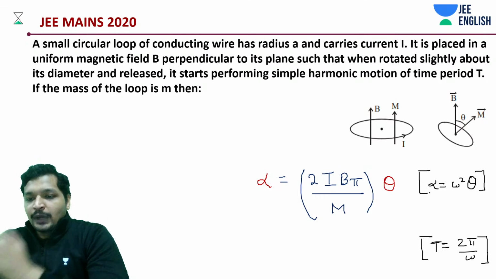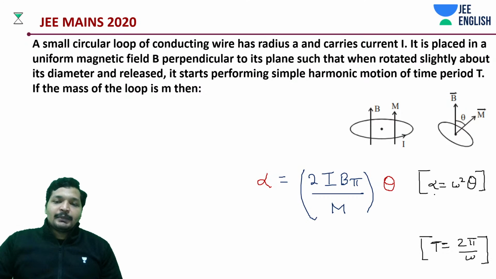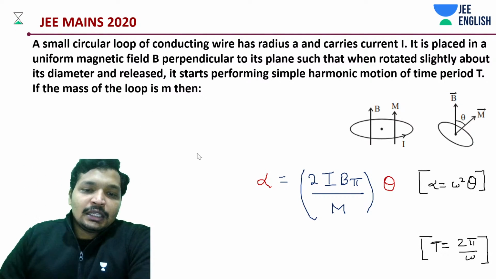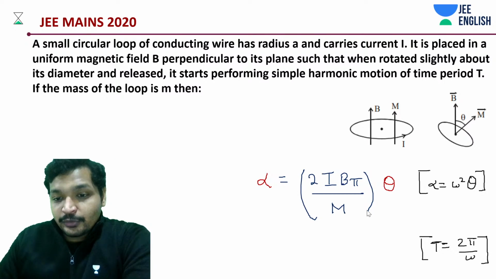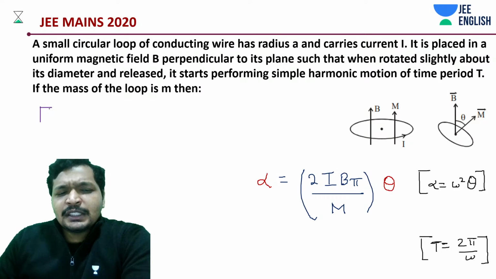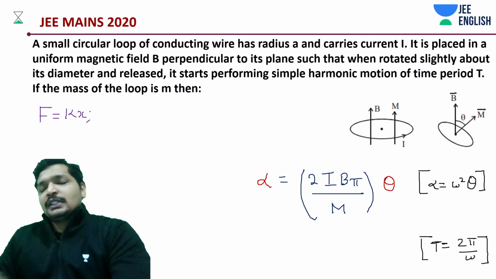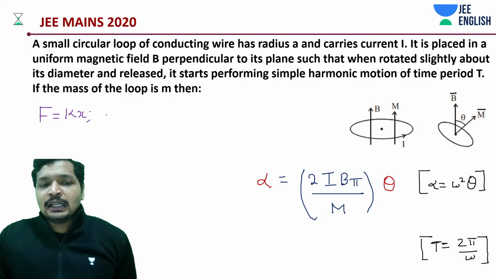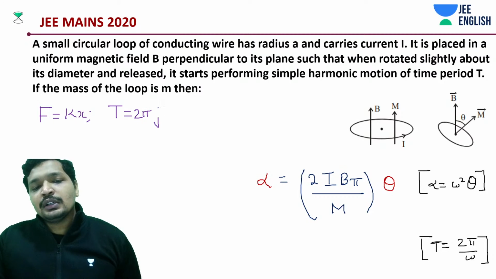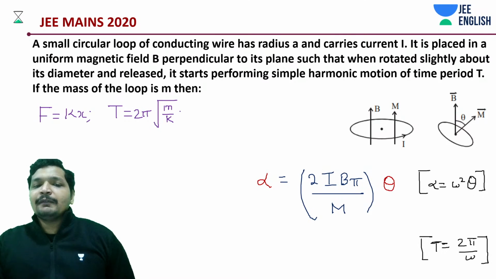One of the ways to remember this is using simple harmonic motion, not angular simple harmonic motion. Let's talk about the case of a spring. F is equal to k into x. You remember this? In that case, time period is 2 pi under root of m by k. Where did that come from?